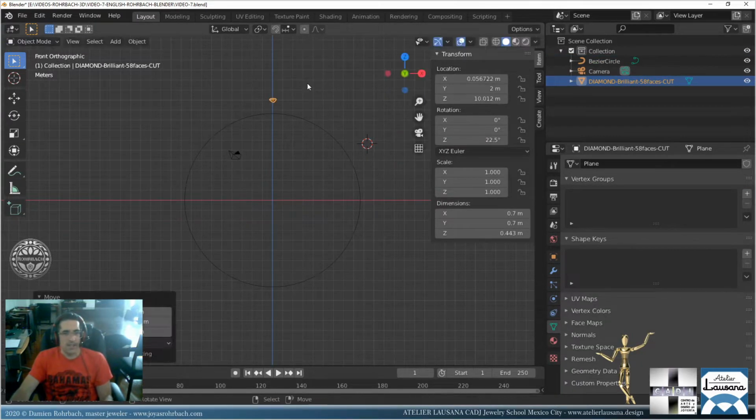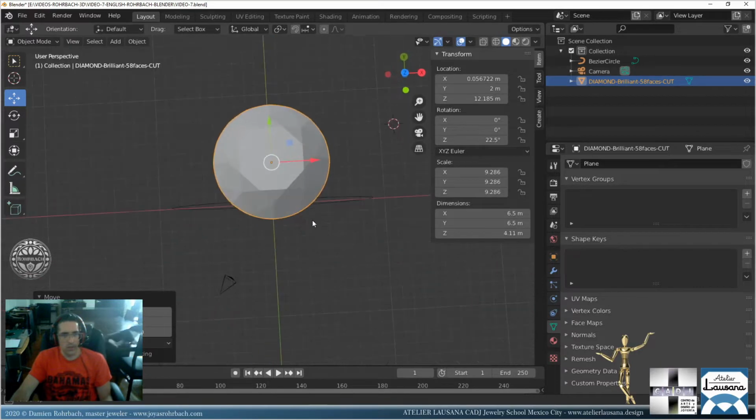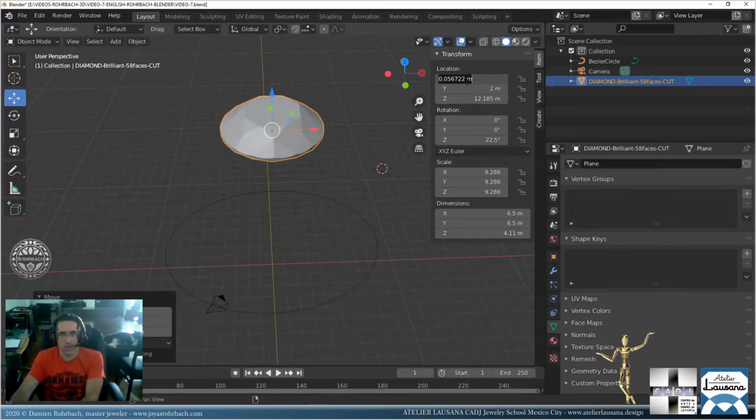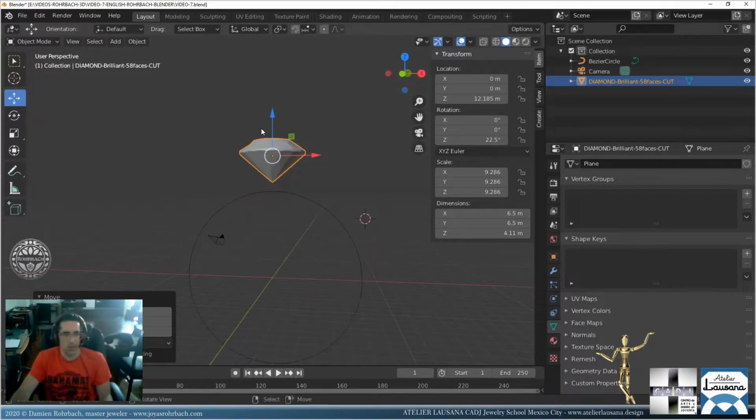Okay, we're going to make it so. A 1 carat is generally 6.5, so let's make it 1 carat. That's the center stone. Okay, so that's just a reference. Don't forget to center this. That's pretty nice. Okay, we have that.